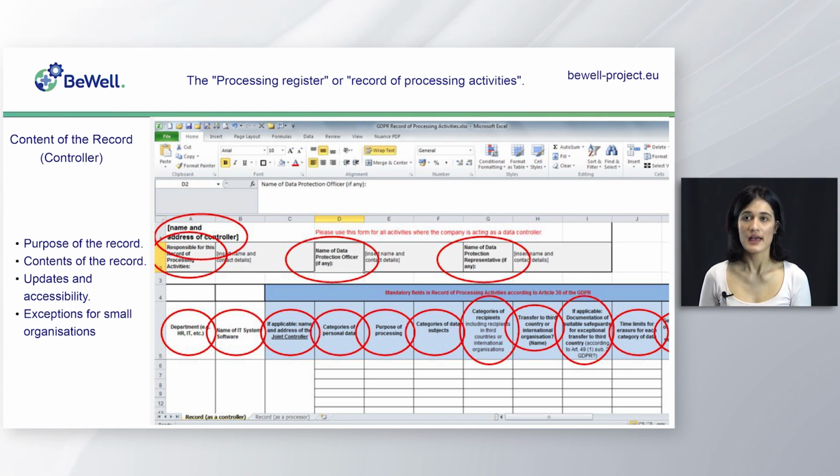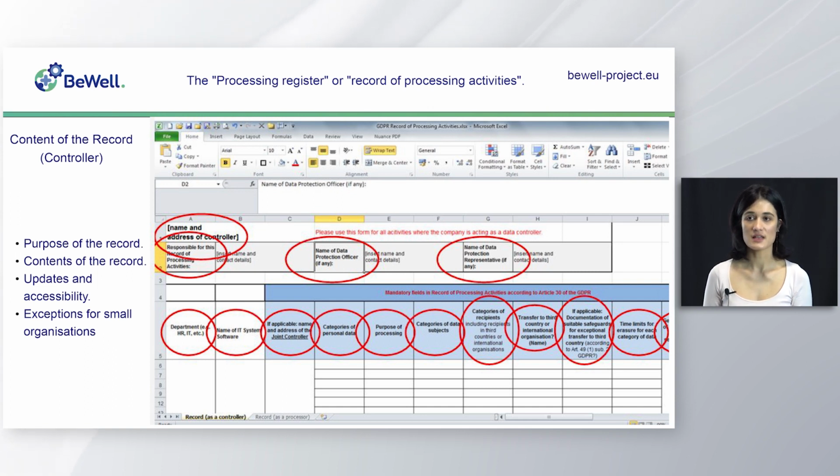Recipients of the data. Any third parties or categories of recipients with whom the personal data is shared, such as service providers or regulatory authorities. Data transfers. If personal data is transferred to third countries or international organizations, a note of such transfers should be included. Retention periods. The retention periods or criteria used to determine how long the personal data will be stored. And security measures. A description of the technical and organizational security measures implemented to protect the data.